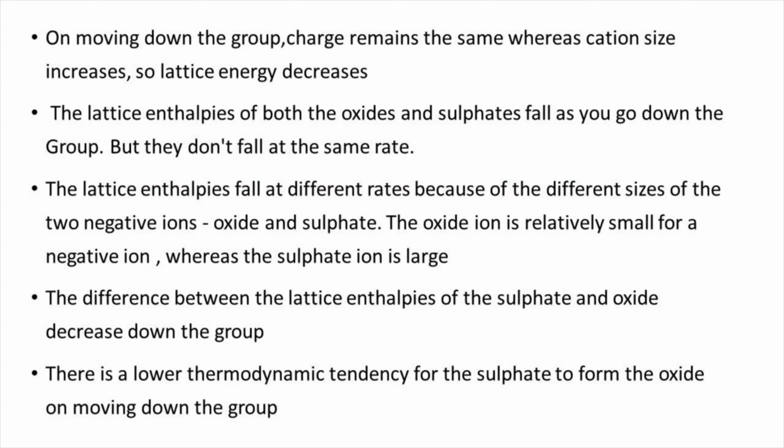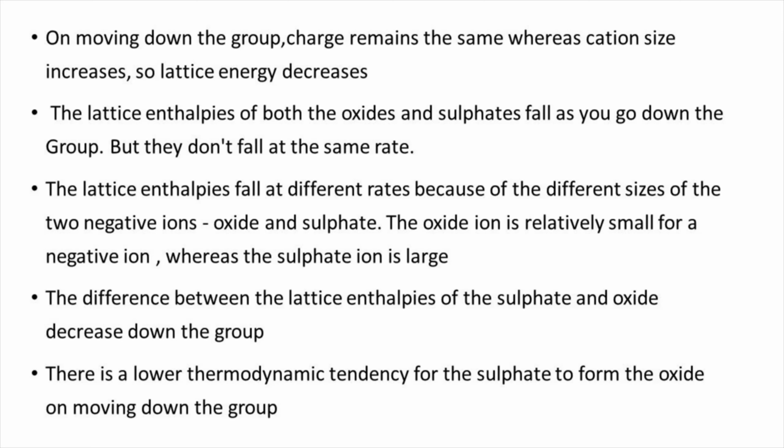We know the thermal stability increases down the group. This is explained similar to the explanation in the case of carbonates. That is, on moving down the group, charge remains the same whereas cation size increases, so lattice energy decreases. The lattice enthalpies of both the oxide and sulfate fall as you go down the group, but they don't fall at the same rate. The lattice enthalpies fall at different rates because of the different sizes of the two negative ions, oxide and sulfate. The oxide ion is relatively small for a negative ion, whereas the sulfate ion is large.